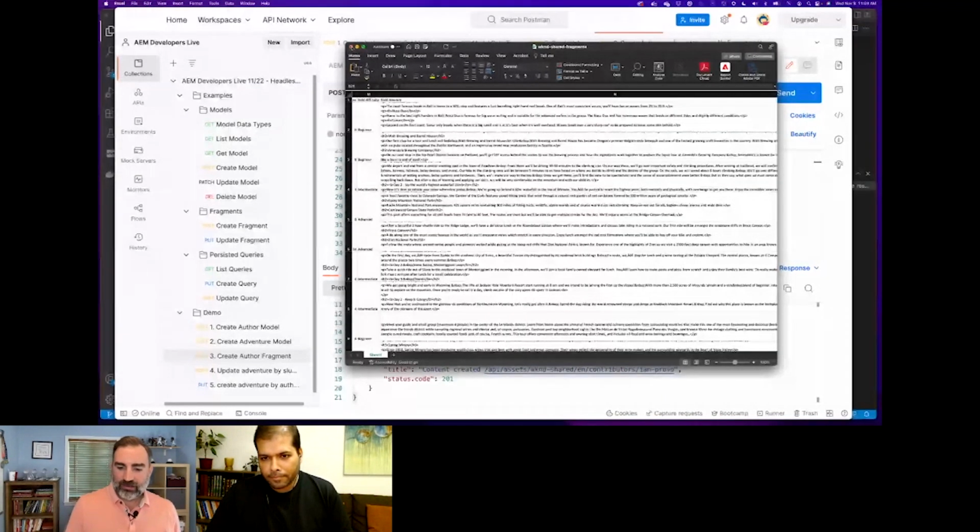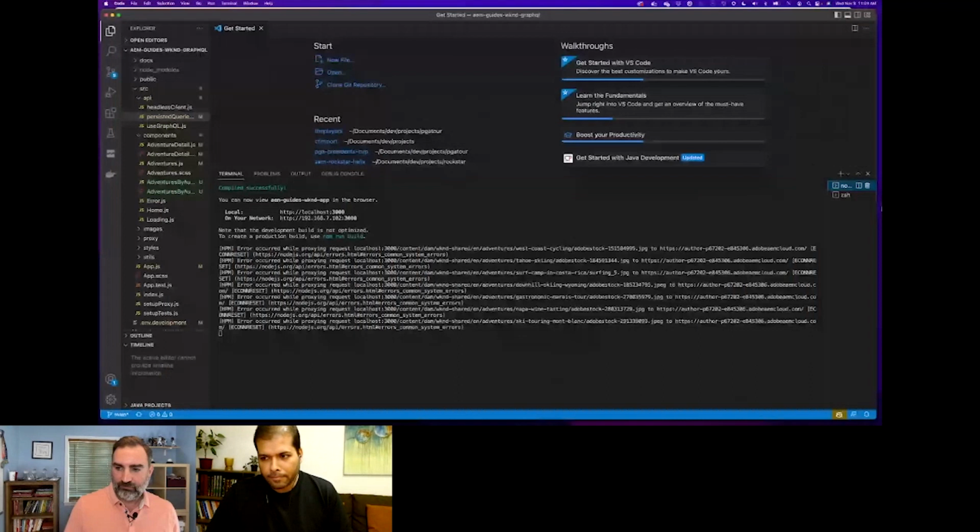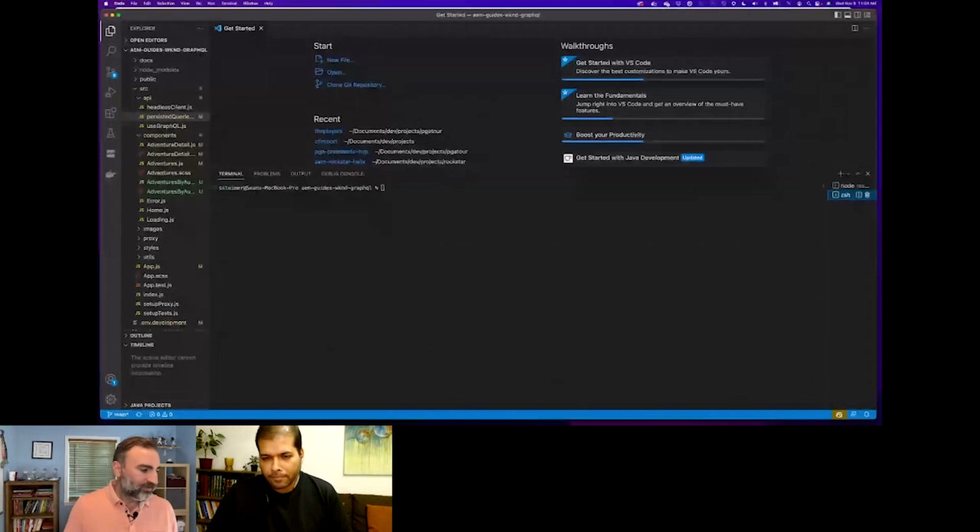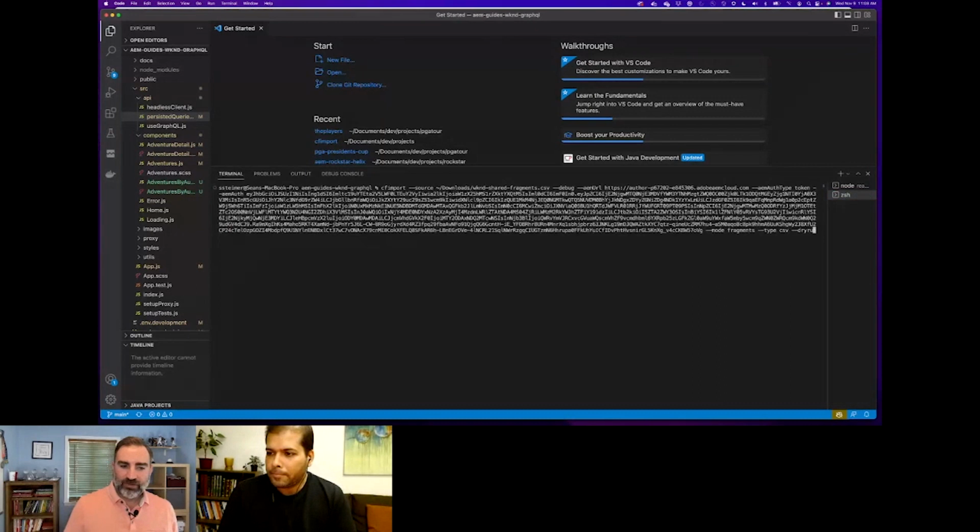And I can use this tool. It's a CLI tool, and it allows me to import all of this data from that CSV file.